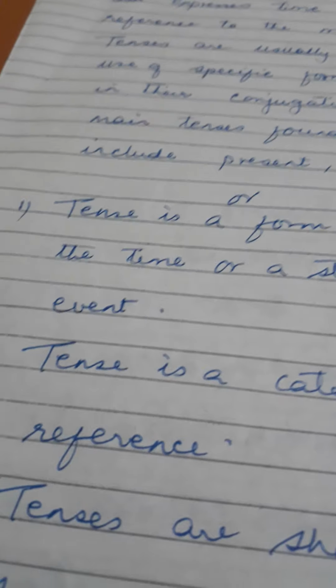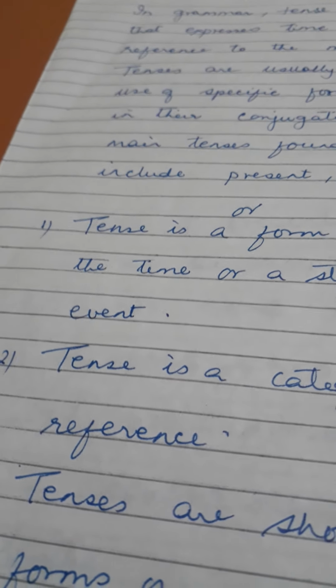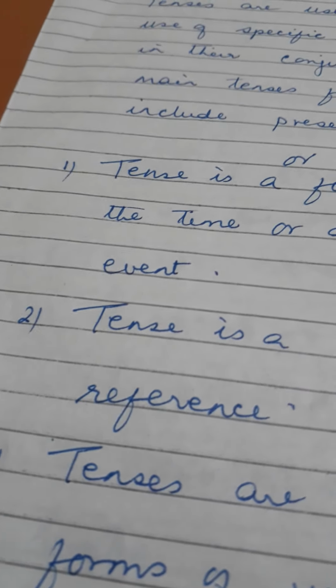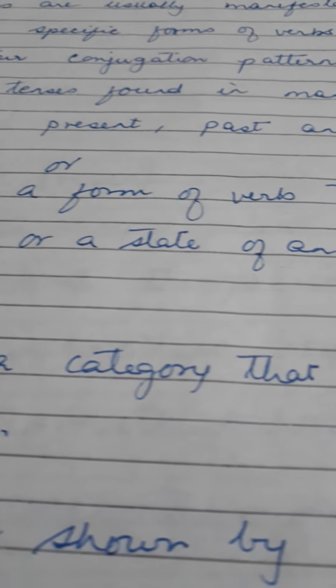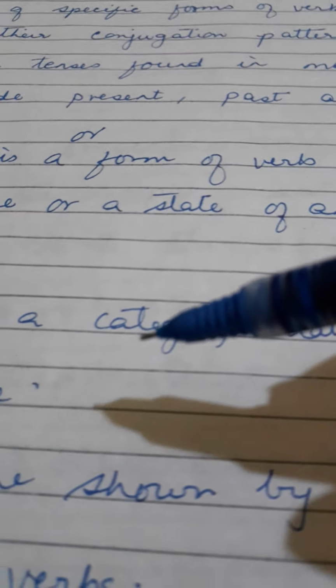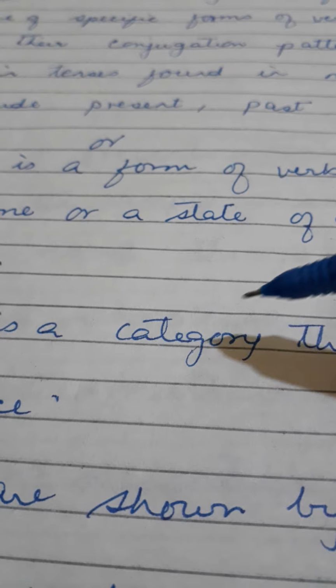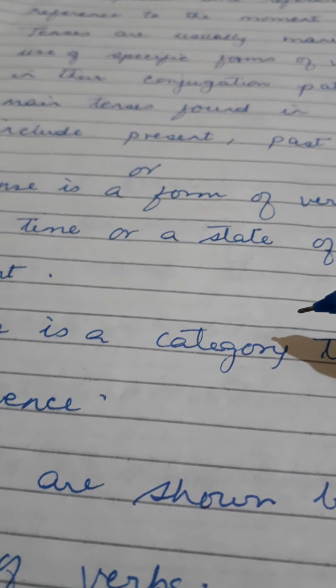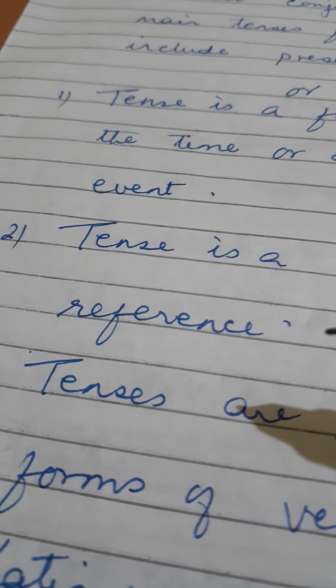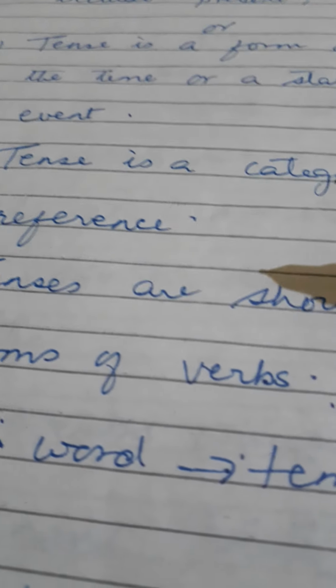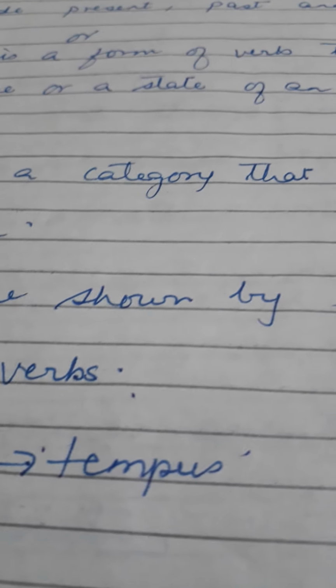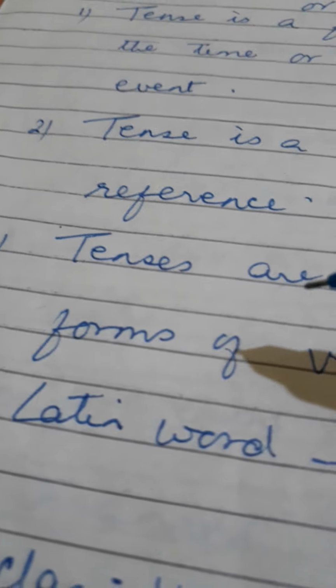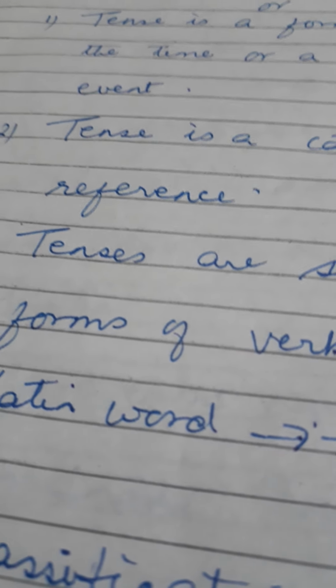Then secondly we can say that tense is a category that expresses time reference. It tells you about the time. It gives you the reference of time. Third is tenses are shown by using different forms of verbs.